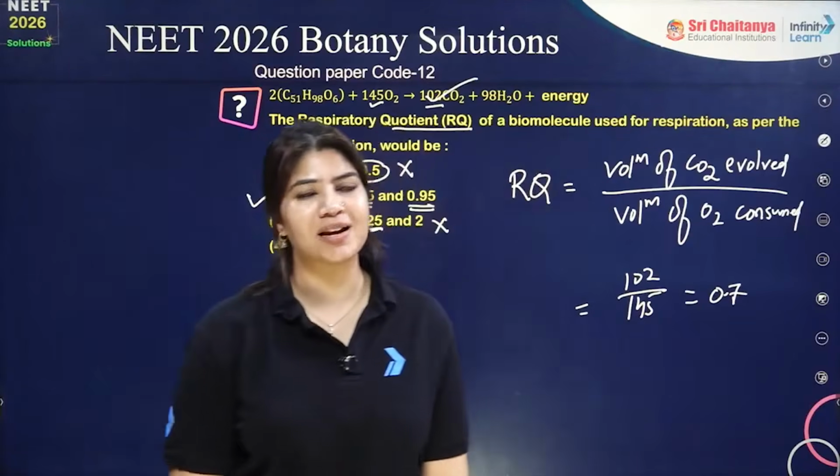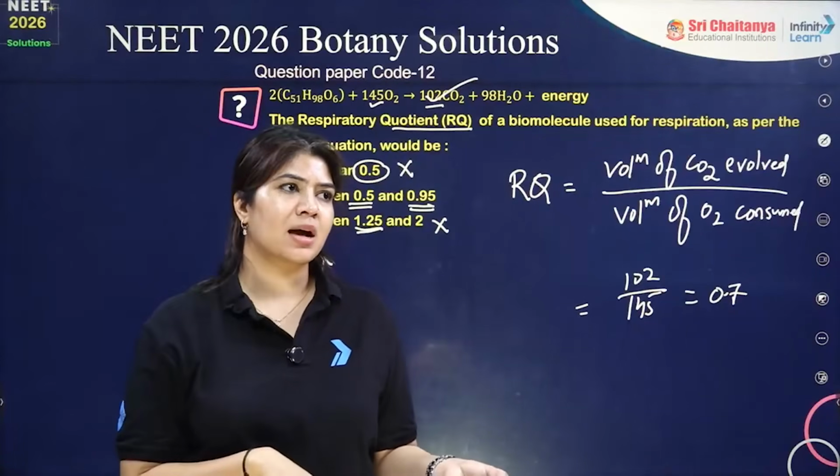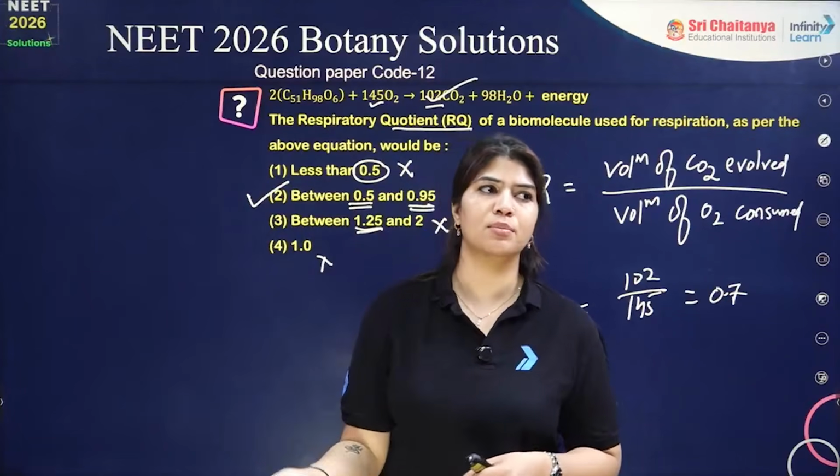RQ value for carbohydrates will always be 1. RQ value for fats and proteins will always be less than 1. RQ value for organic acids will always be more than 1.